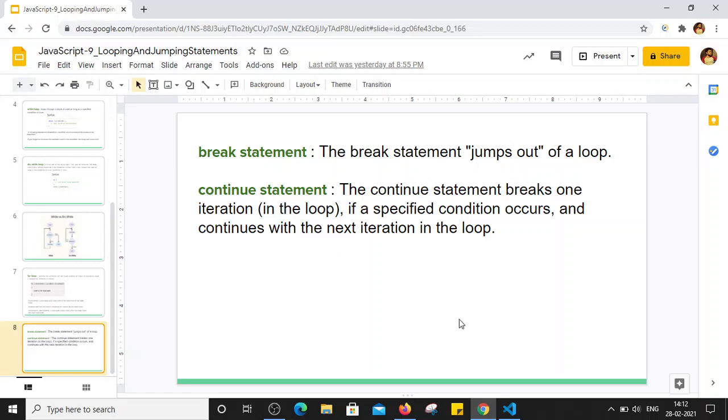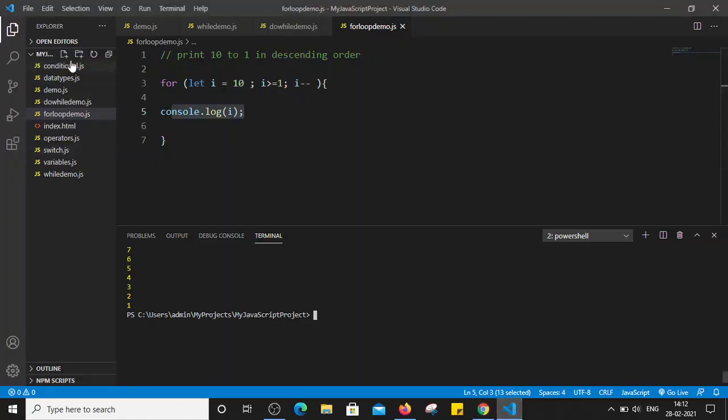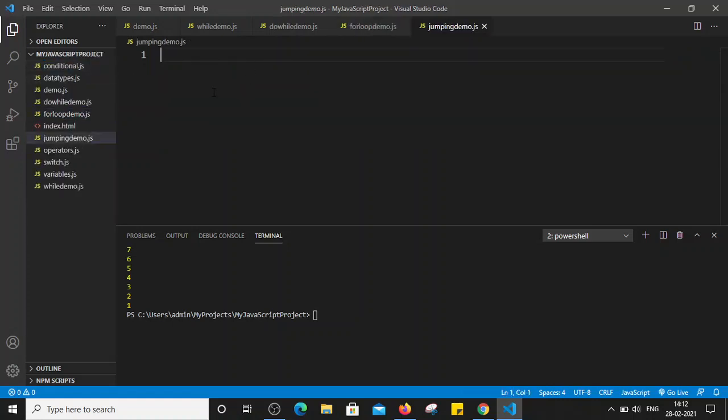Now let's see practically, where we can understand in a much better way. I am going to create one more file, let's say jumping demo.js. Right. Here I am just using one small for loop which will print the values from 1 to 10. For i equal to 1, i less than or equal to 10, and i++.